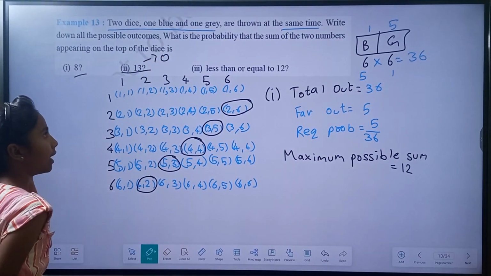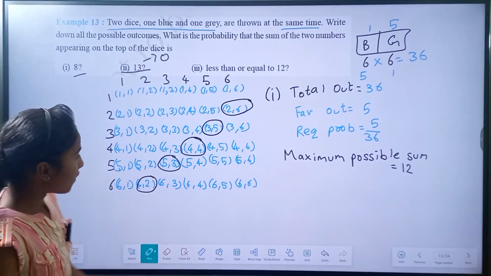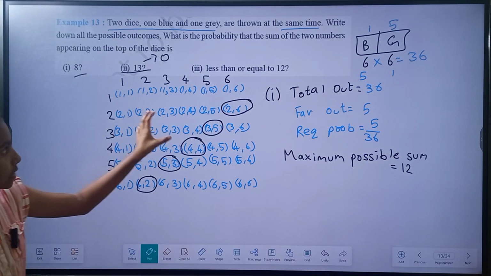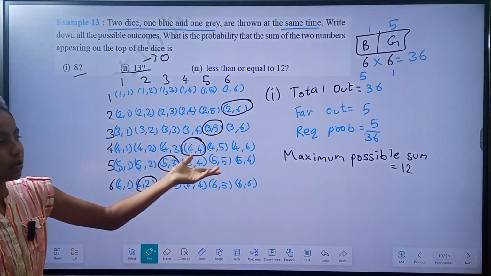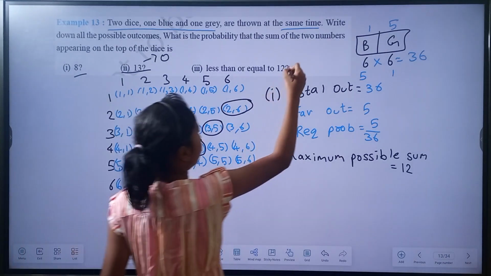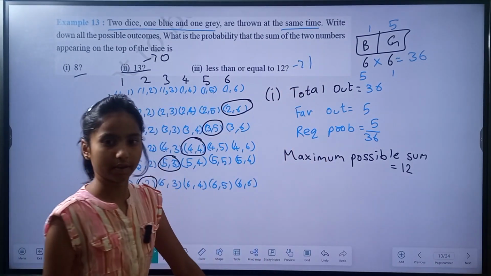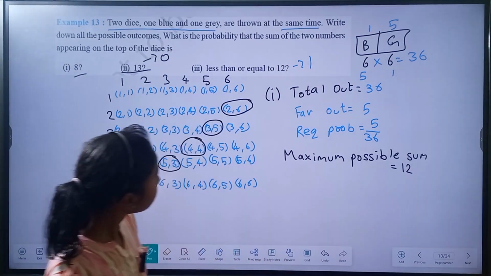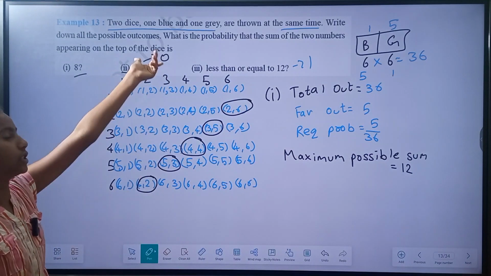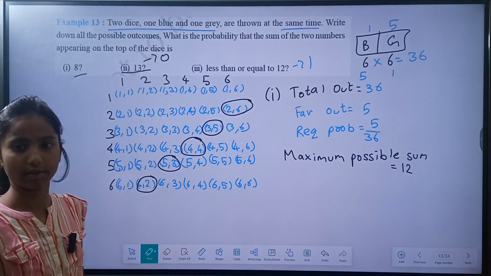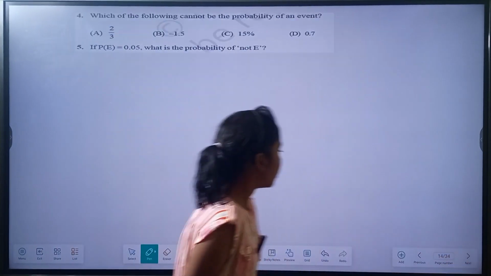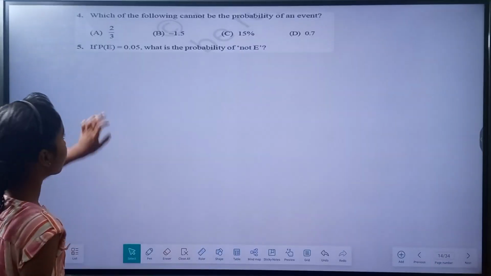Next, the sum less than or equal to 12. Every possible outcome has the sum less than or equal to 12. So we can write the total probability for this is 1. Or you can write the required probability equal to 1 minus the probability of the sum greater than 12, which is 0. So 1 minus 0 equal to 1. This is called a sure event.